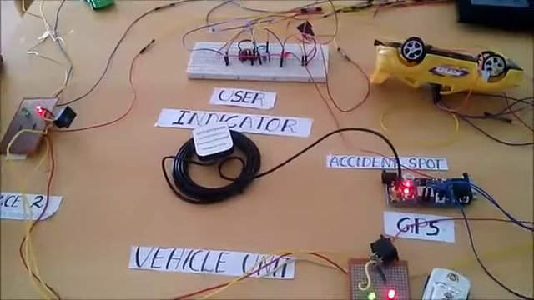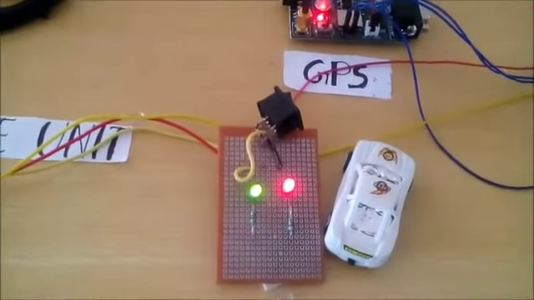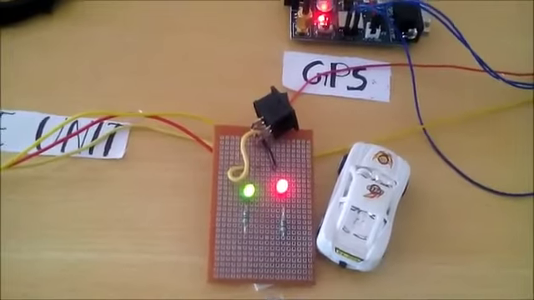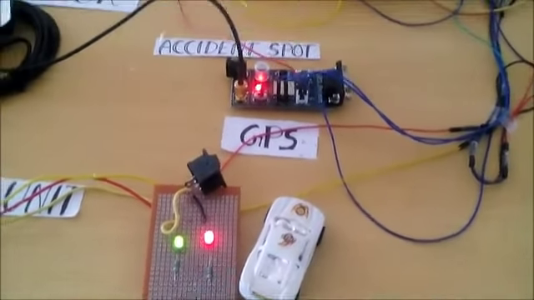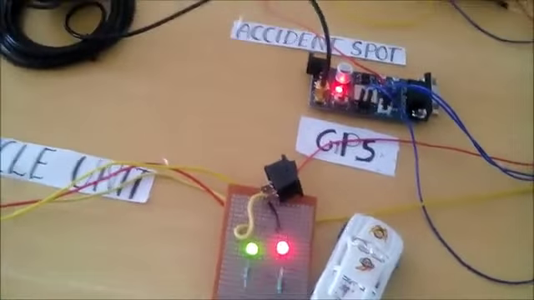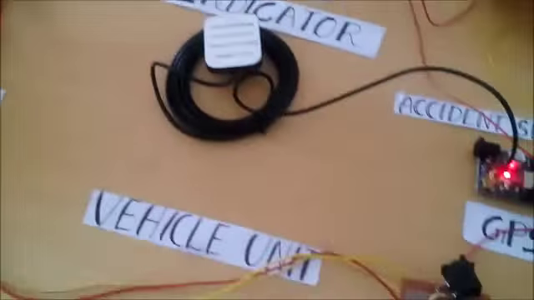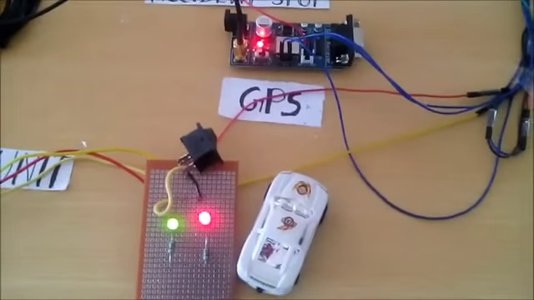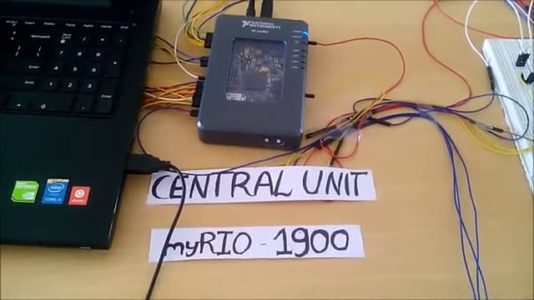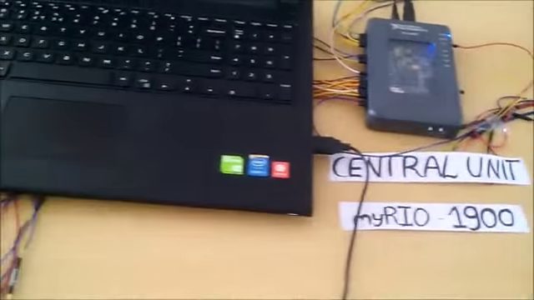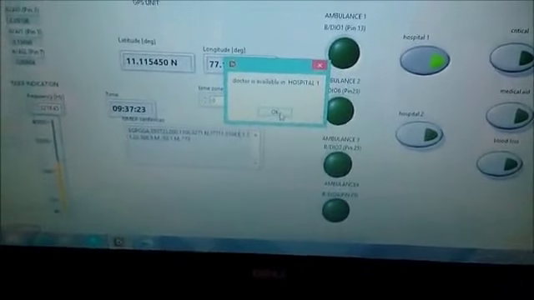It will take some delay. You can see now the green indicator is glowing, and once the green indicator glows, this is driven by myRIO, and the myRIO will give priority to the very nearest ambulance in a ready condition. Then the green indicator in that particular ambulance will glow further, and the rest of the indicators are switched off by myRIO. I am very glad to say here that bidirectional communication is achieved between the myRIO and the nearest ambulances. By the time the ambulance reaches the accident spot, myRIO will start finding the availability of doctors in the nearest hospitals.